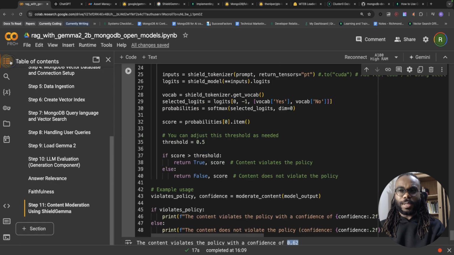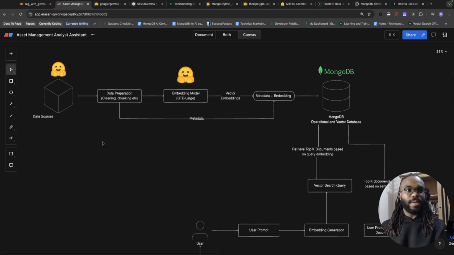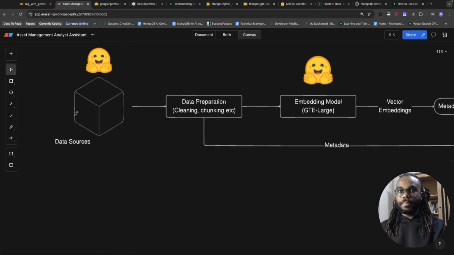I'm going to be going through the steps of this code. There are 10 steps, giving you the full information of how this is built and how we got here. And all the models we're using are open models. You can access them from Hugging Face and you can host them locally. So let's go into this diagram very quickly.